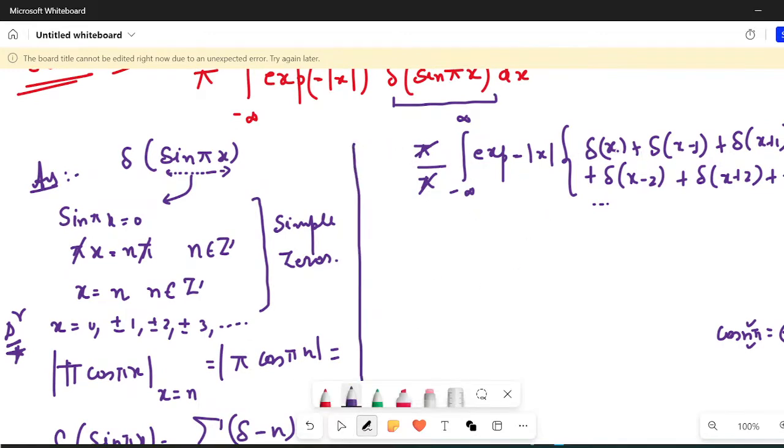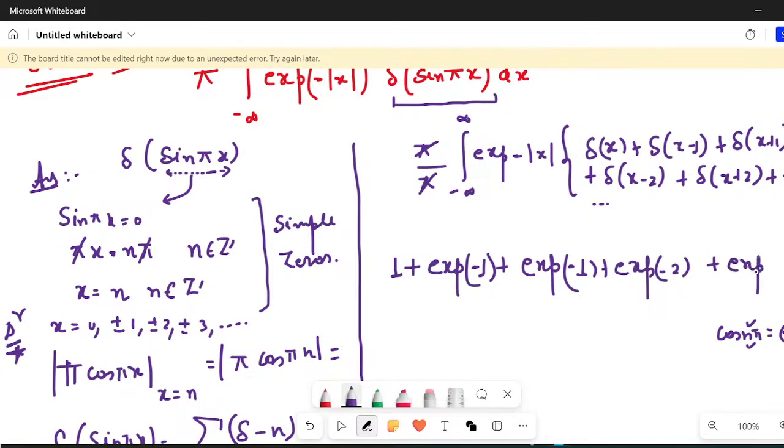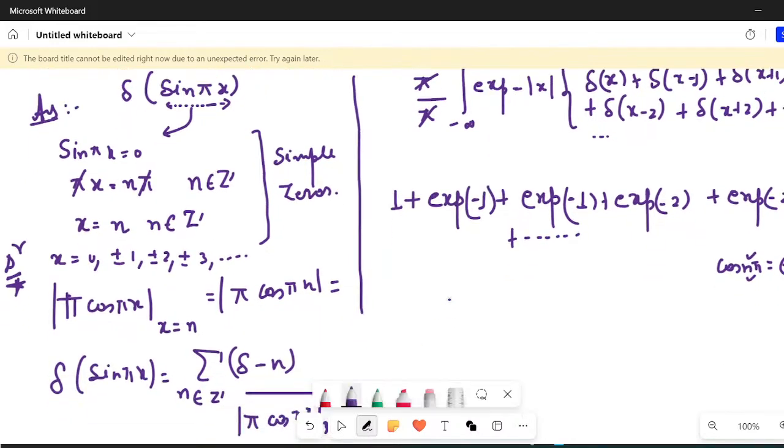Okay, now let us do it. If I'm doing the first, this will be 1 plus, and with x equal to 1, place x equal to 1 here, so you'll get exponential minus 1. Put x equals minus 1: if you place x equal to minus 1, the modulus is again 1, so again exponential minus 1. Then plus exponential minus 2, plus exponential minus 2, and so on. So all these things will add up, and you will get what?